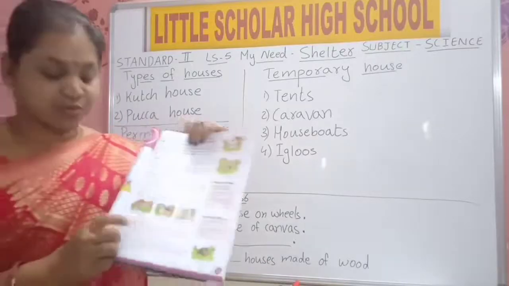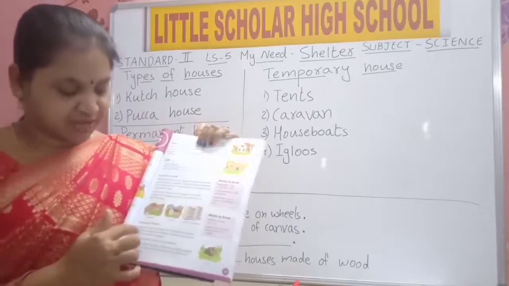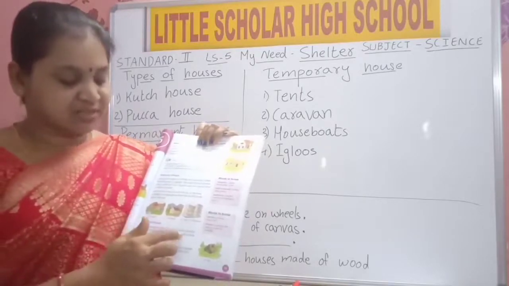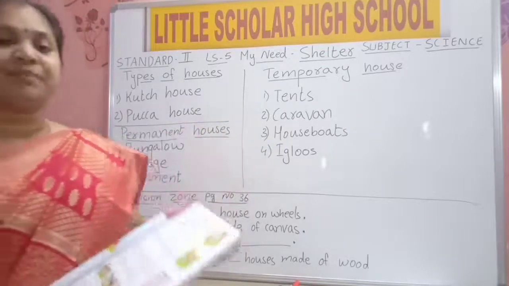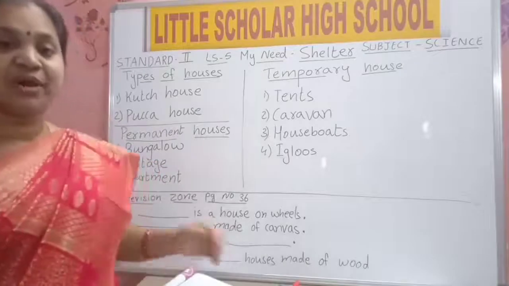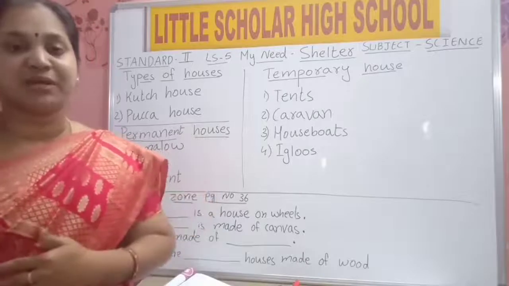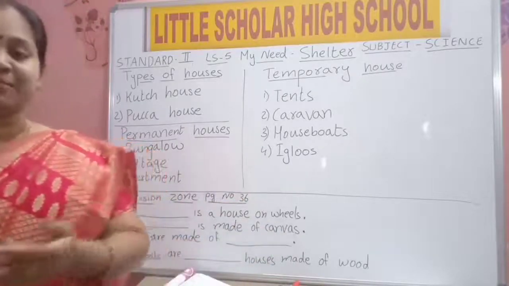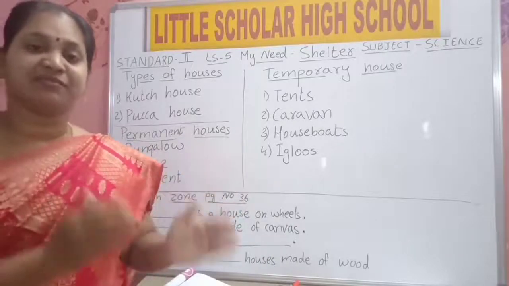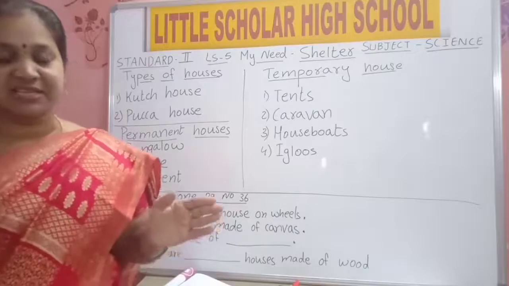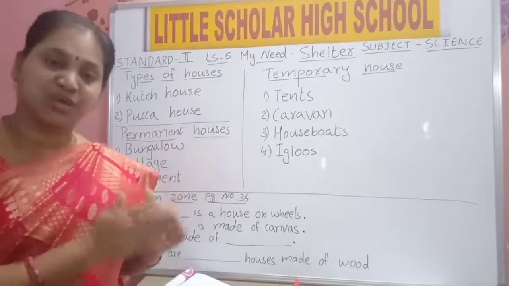Now temporary houses. People who keep moving from one place to another often build temporary houses. These houses can be moved from place to place. When they move from that place, they will take their house along with them. You can see where construction is going on. Some people come and work there for a few days. Till the building is constructed, they will construct a house, and they, their family and the watchman all will live together in that house.